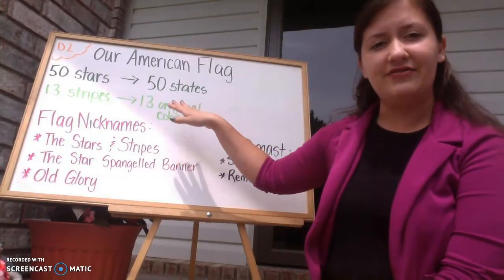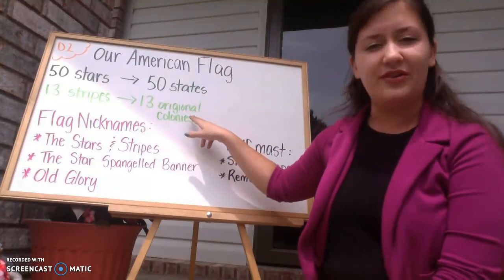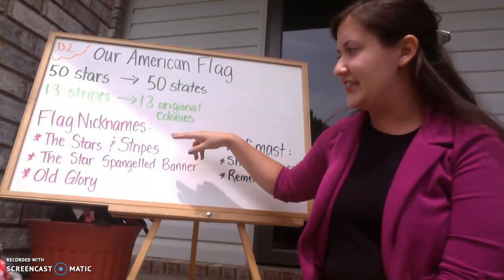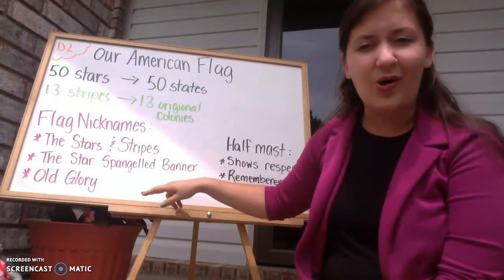So remember, our American flag has 50 stars, 1 for each state, 13 stripes, 1 for each of the original colonies, and its nicknames are the Stars and Stripes, the Star-Spangled Banner, and Old Glory.